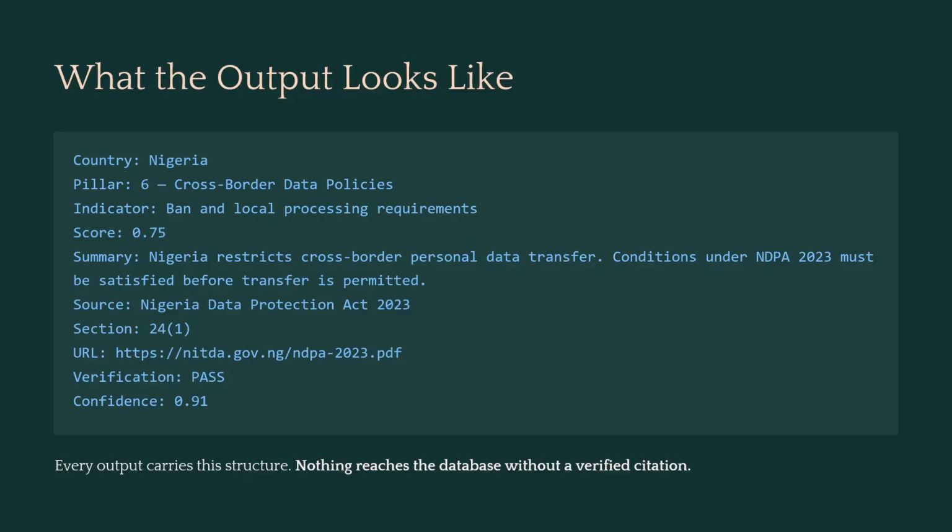Now here's a real output, Nigeria, Pillar 6. We have a score of 0.7, that means Nigeria restricts cross-border data transfer, conditions under the NDPA 2023 apply, cited to section 24 subsection 1, verification is passed and confidence is 0.1. Now, every output carries this structure. Nothing enters the database without a verified citation.